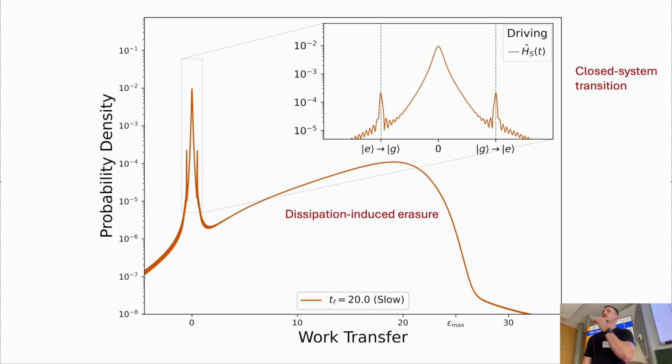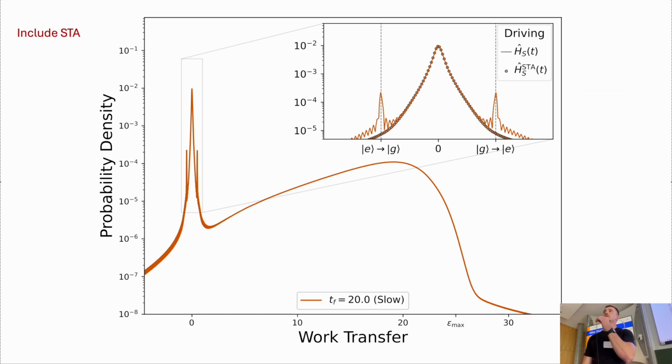So once again, we can just easily add in a shortcut to adiabaticity, and the main shape of the distribution doesn't change. But what happens is you see those 2 peaks, which I've labeled excited to ground and ground to excited states, they get reduced down to 0. So this appears to be what has caused that increase in fidelity, but hasn't shown up in the mean or the variance.